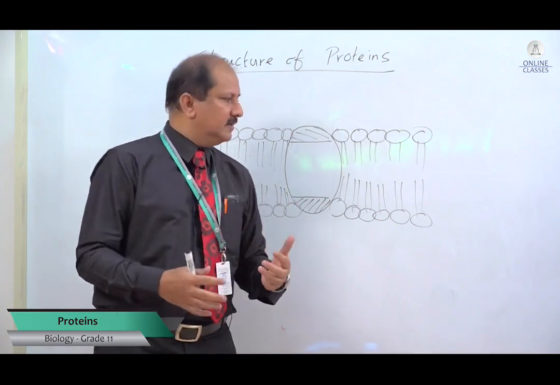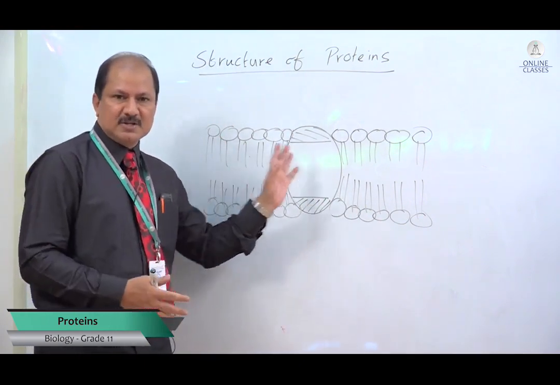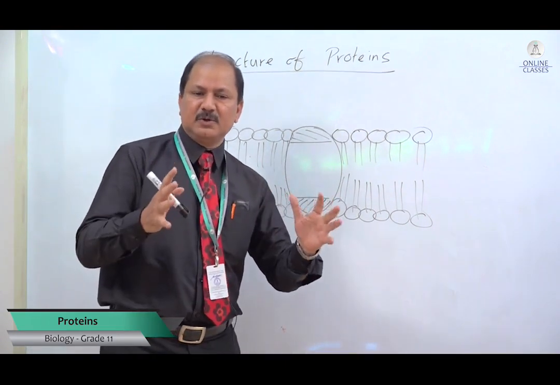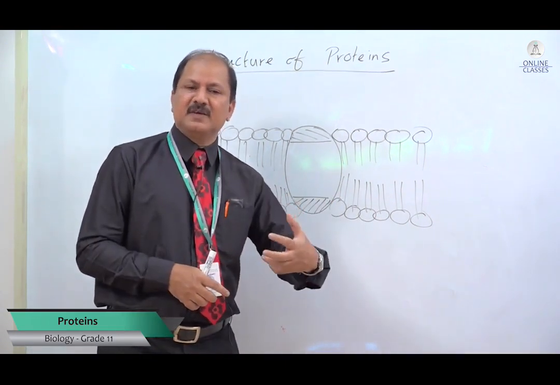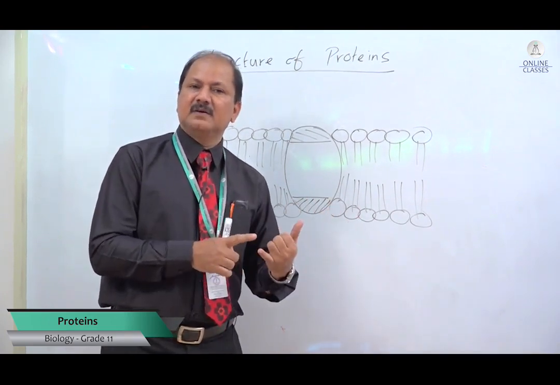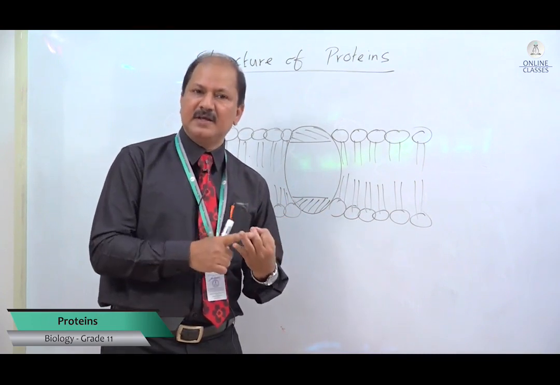Then you say the complex three-dimensional globular shape. Whatever I told you, just write it. And two important factors you are going to write. What are the things which maintain the three-dimensional structure? One is the bonding between the residual groups. What are the bonds? The bonds seen are hydrogen bond, ionic, and disulfide bond.